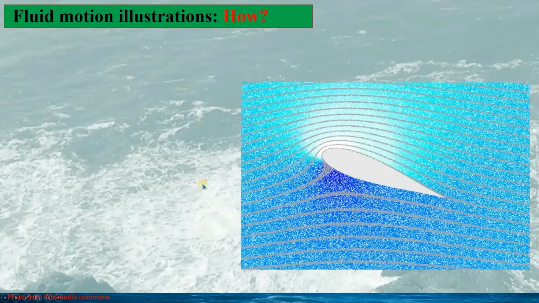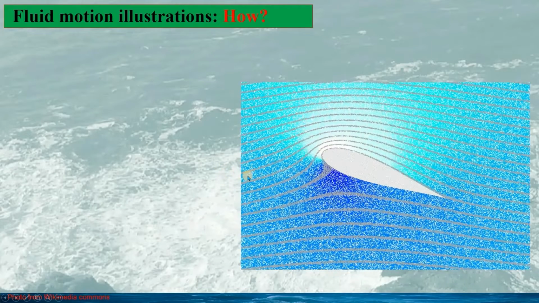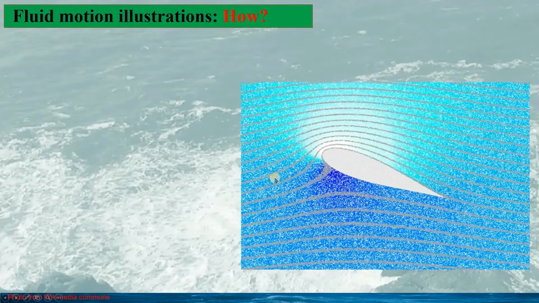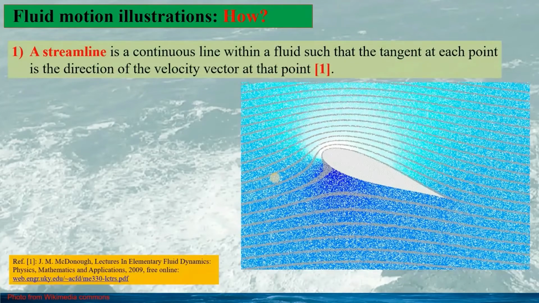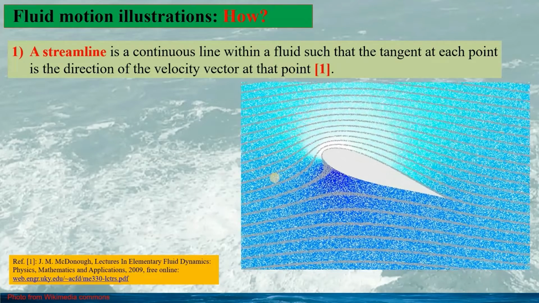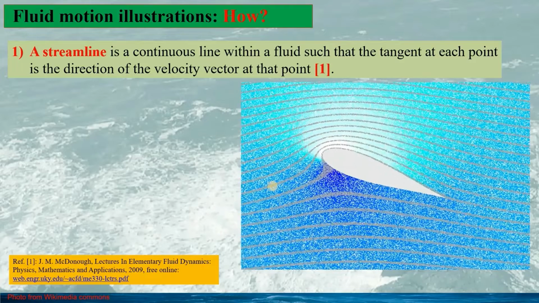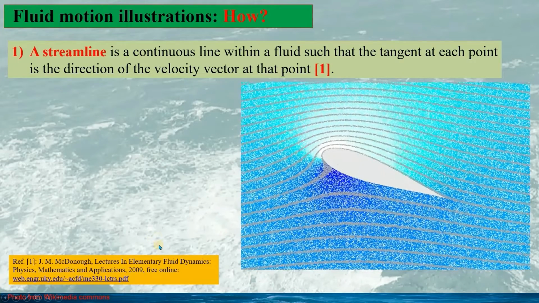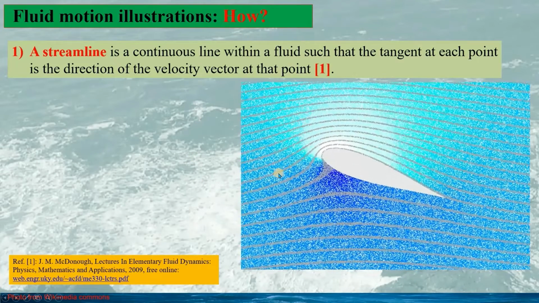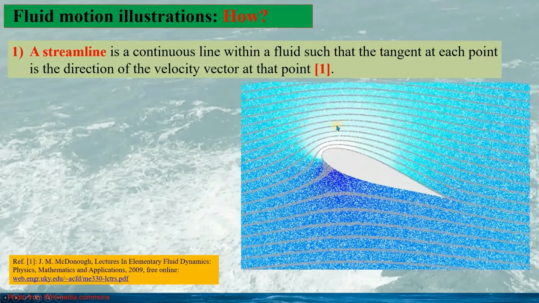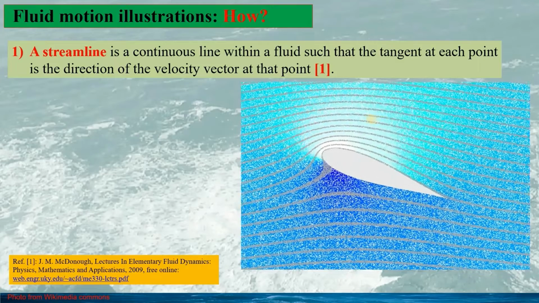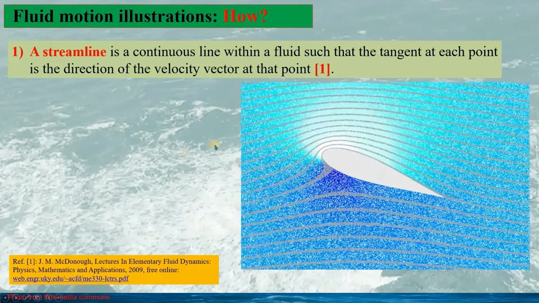For fluid motion, we need some way to illustrate how the fluid particles move around in the fluid domain. But how? Basically, we have three different ways to describe the fluid motion. The first one is the streamline, based on the reference. A streamline is a continuous line within a fluid, such that the tangent at each point is the direction of the velocity vector at that point.